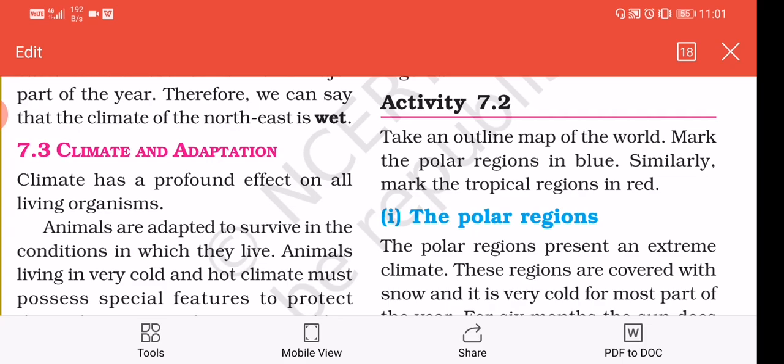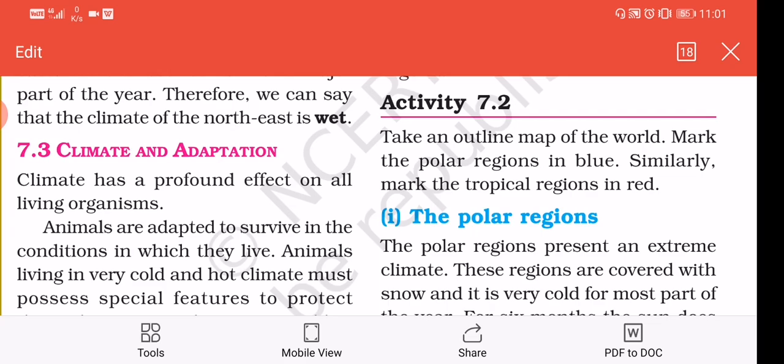Let us take one more example, a polar bear. Polar bears mostly live in the colder regions. So they develop a thick fur over their body to keep them warm. Mostly polar bears are white in color so that they can hide from predators, and they also have a great sense of smell to catch their prey. So these are the features developed by a polar bear to live in a cold climate.